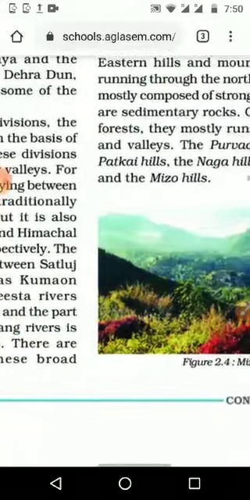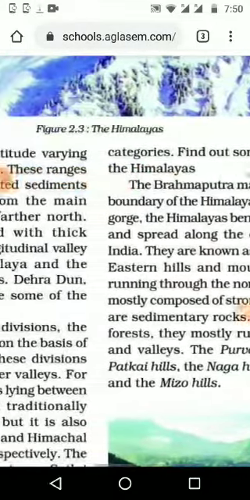So we can divide again into many parts, and there are regional names also in these broad categories. Find out some of the regional names of the Himalayas. We can see the major 4 divisions from west to east. First comes Punjab Himalaya, then the Kumaon Himalayas, then the Nepal Himalayas, then Assam Himalayas. Again we can see subdivisions, and regional names also, for the Himalayas.